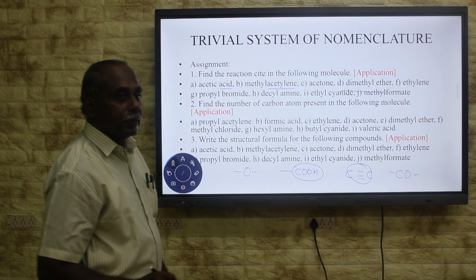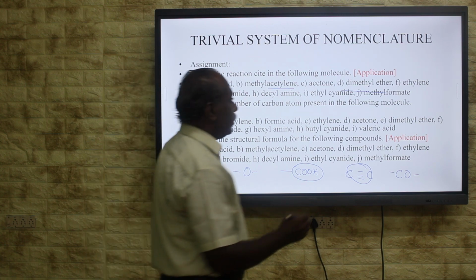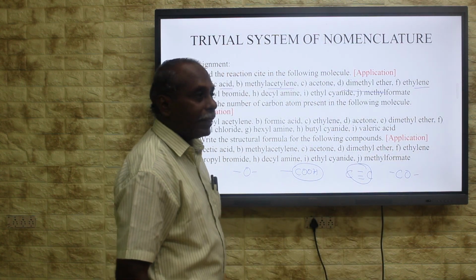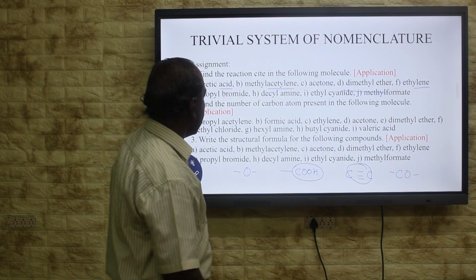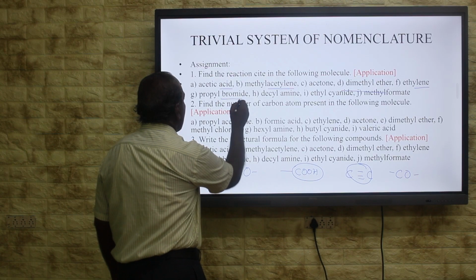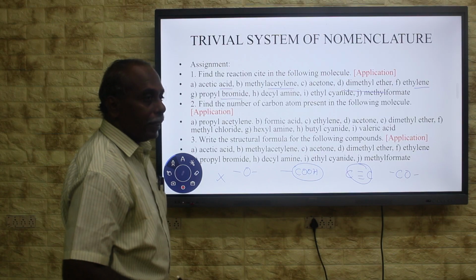Then ethylene, ENE, the double bond is a reaction site. It is an alkene, double bond is a reaction site. Then propyl bromide, halide is a reaction site. This Br is a reaction site.